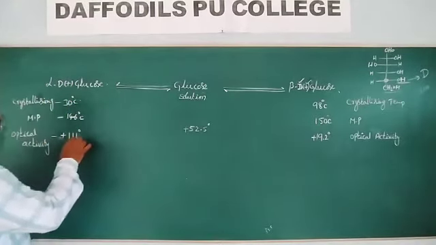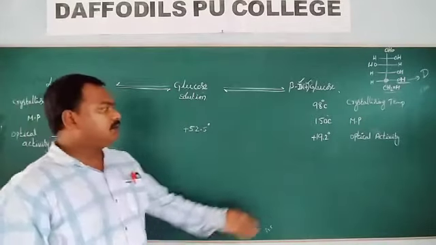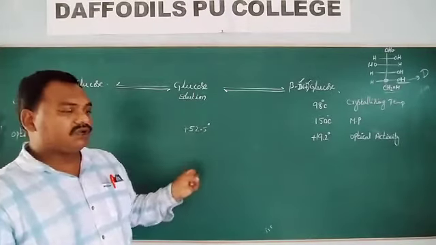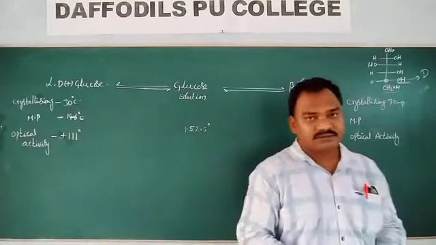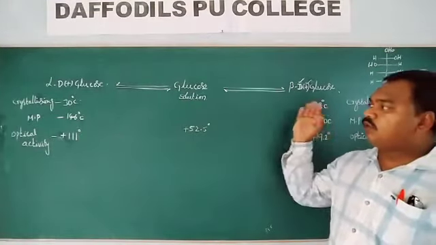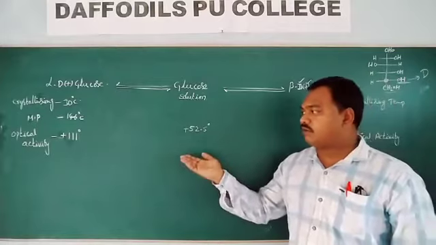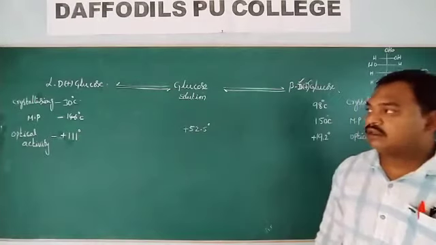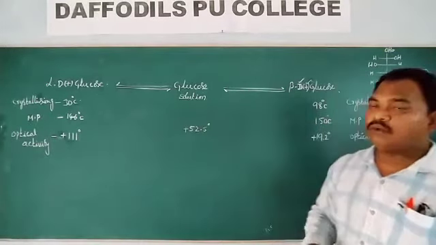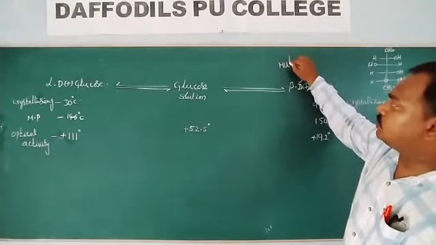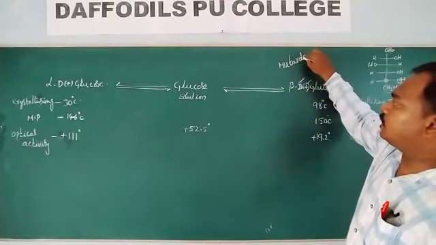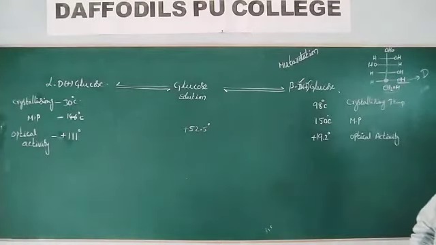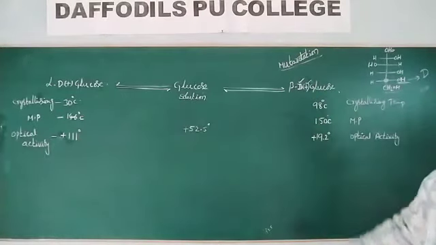One solution's optical activity is decreasing, and the other's is increasing, until it reaches 52.5 degrees. This process is known as mutarotation.